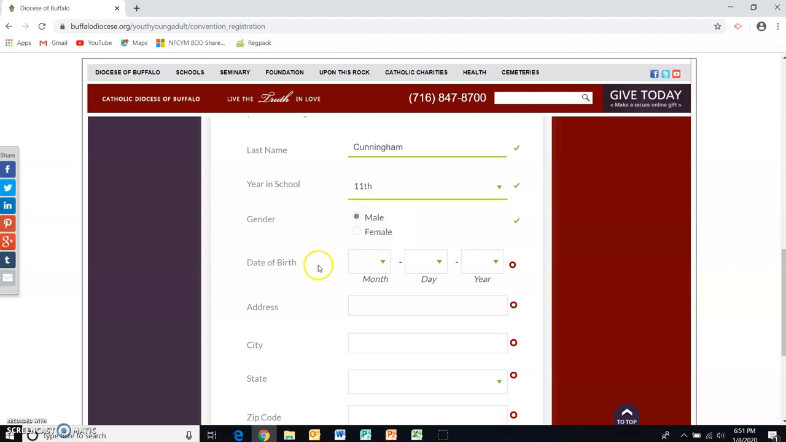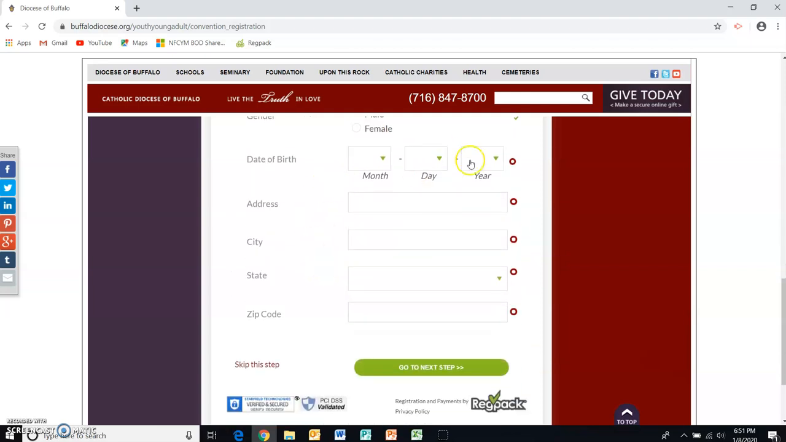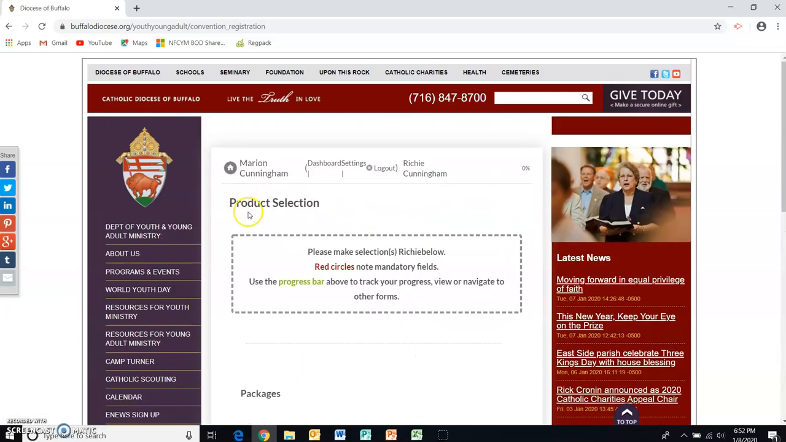Now, for the sake of time, I'm going to skip entering all of this information. But you see these red circles? This indicates that the information is mandatory and required for a complete convention registration. I can skip it for right now, but I will need to go back later to fill it in. So we're going to look here.